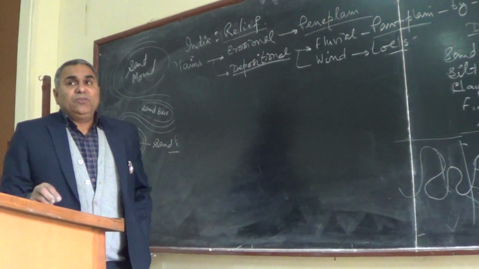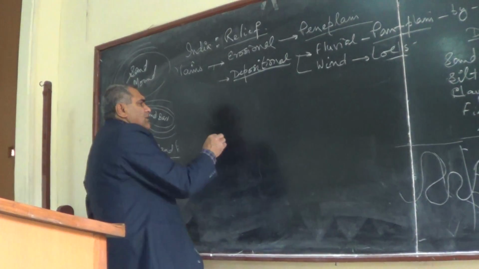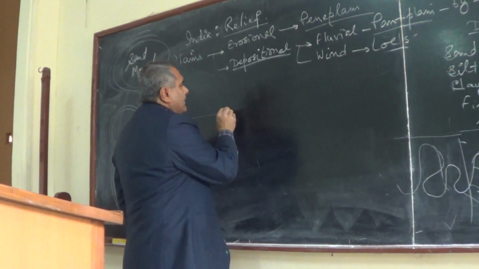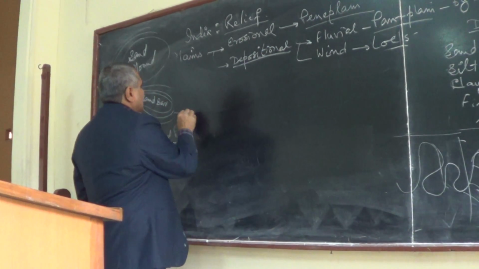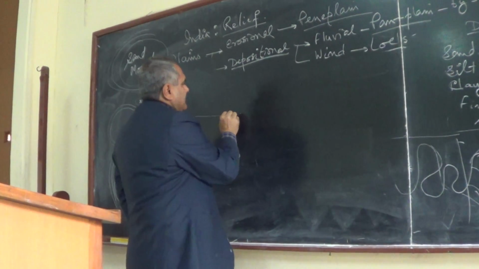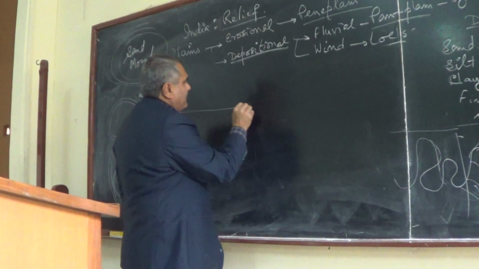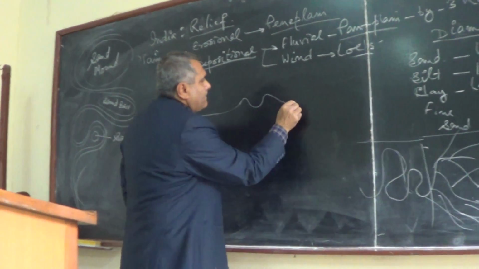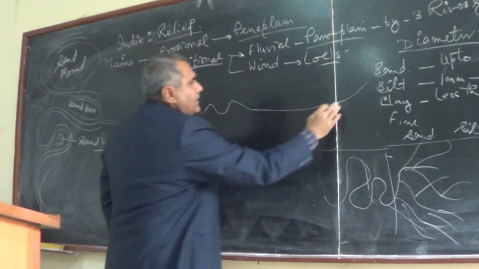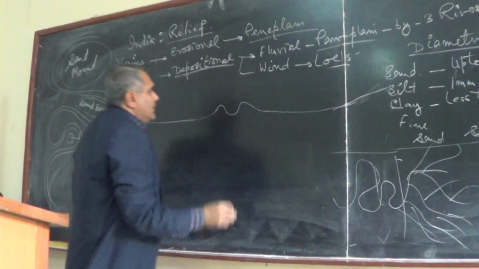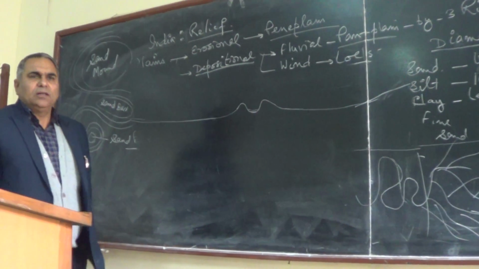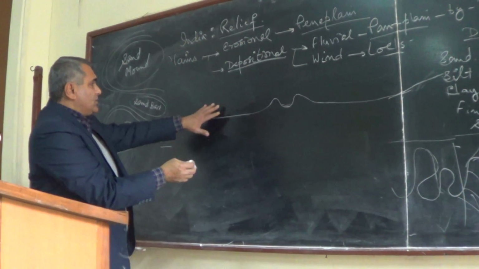When a river is in the plain, it is like this. It is all plain. This is the channel of the river, and on both sides of the river, this is all plain.